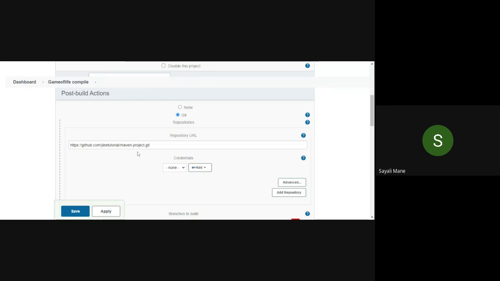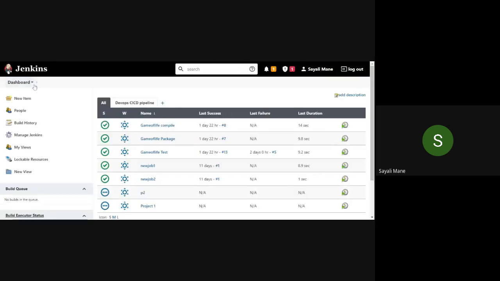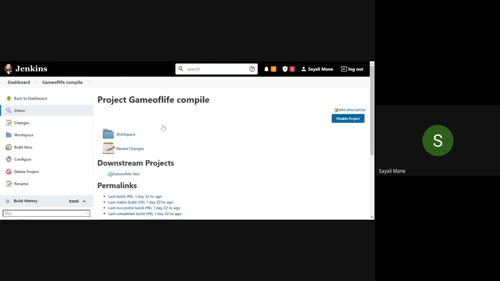You will see the Git link. Okay, just wait a minute. Here, Game of Life compile. Click on it. After that, on the left hand side, you will see the configure button.